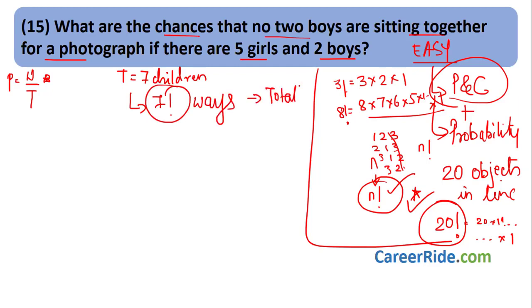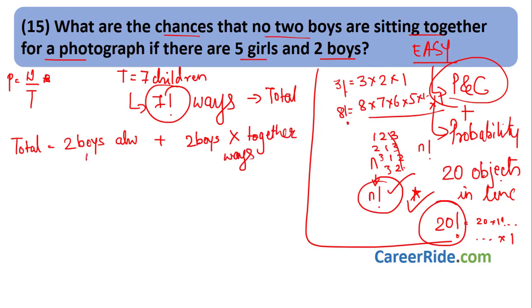Now what they have given is that no 2 boys should be sitting together. Total ways would be the number of ways in which 2 boys are always sitting together, plus the number of ways in which 2 boys never sit together.